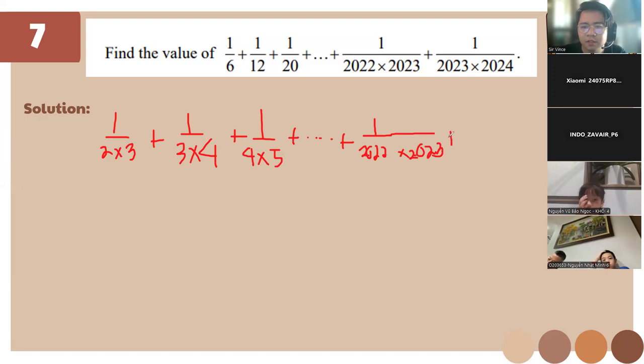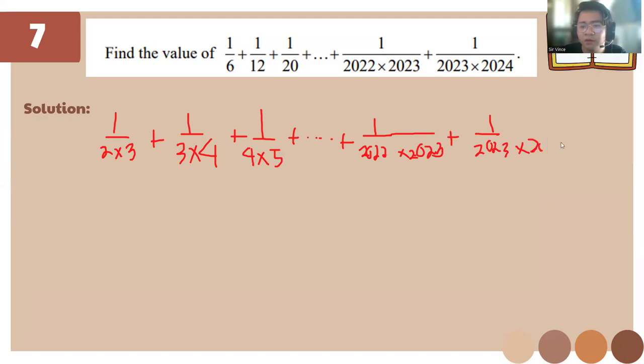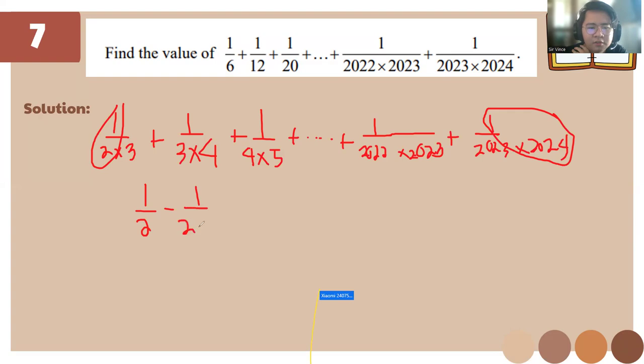1 over 2022 times 2023 plus 1 over 2023 times 2024. So it's going to be this one minus this one. So it's going to be 1/2 minus 1 over 2024.